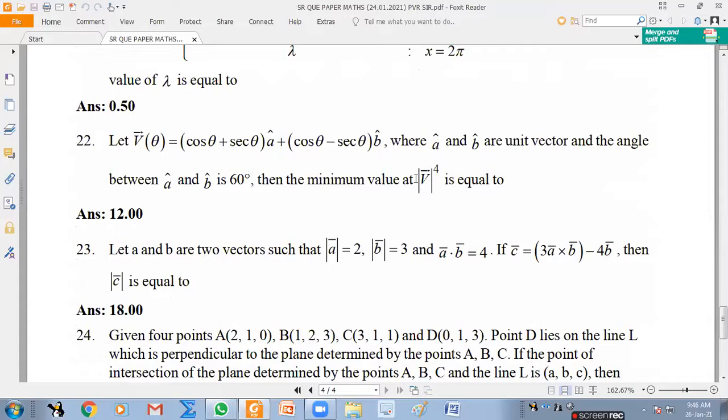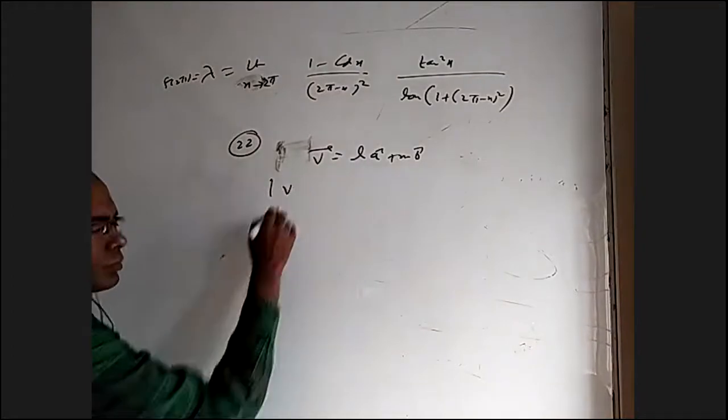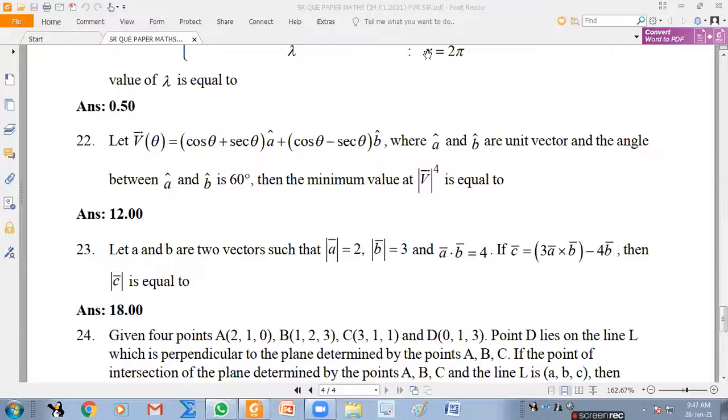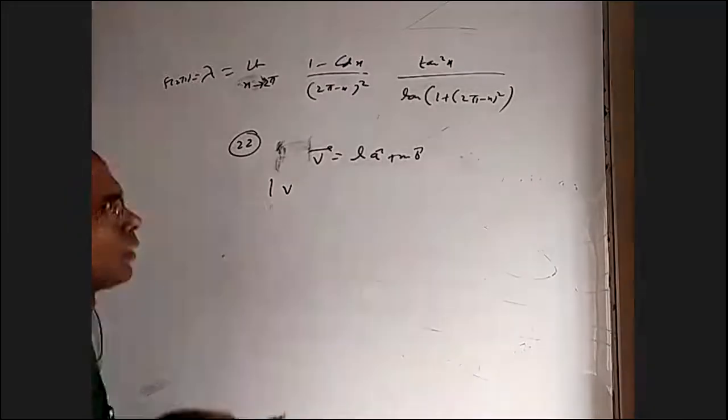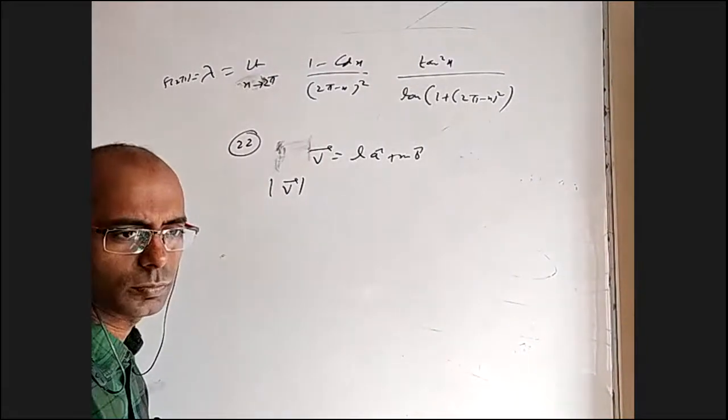They gave something into A cap, something into B cap. What is the magnitude of V bar? First of all, here V bar is a function of theta. V bar, they gave it as something into A cap and something into B cap, which are in terms of theta. I'll substitute it later. Mod V bar, I want to find.